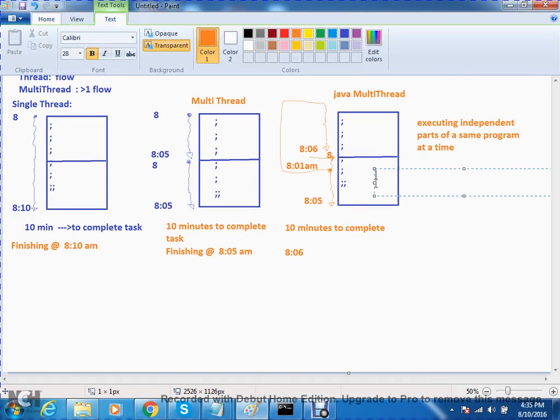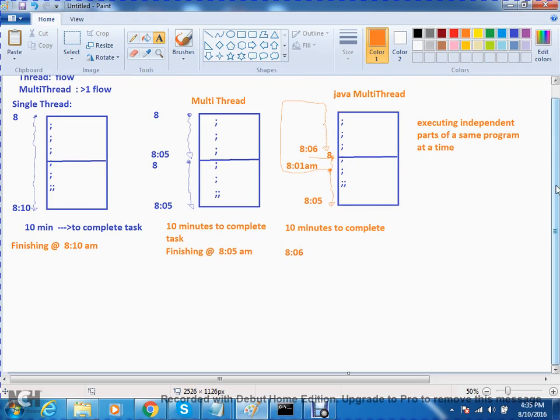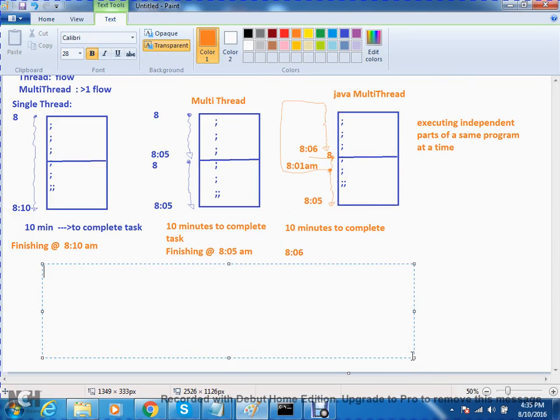Now just tell me the Java execution flow. If I load one class, what happens first? JVM. Then JVM creates the main thread and the runtime stack.